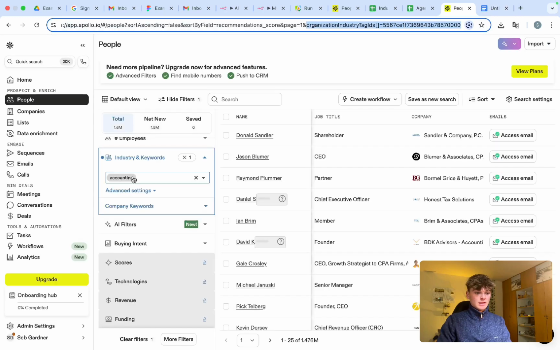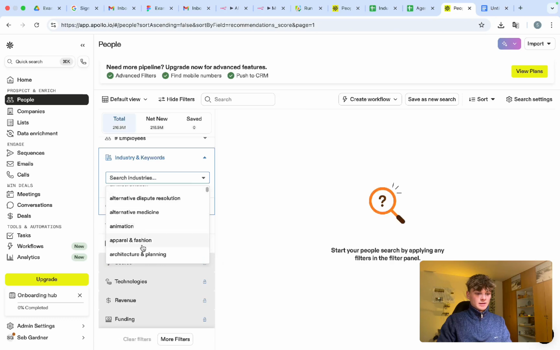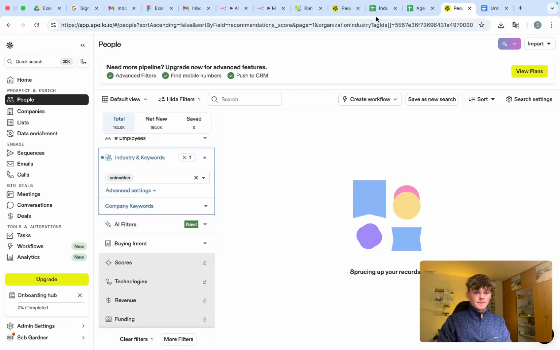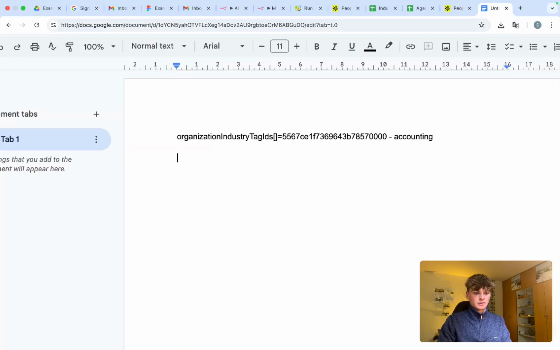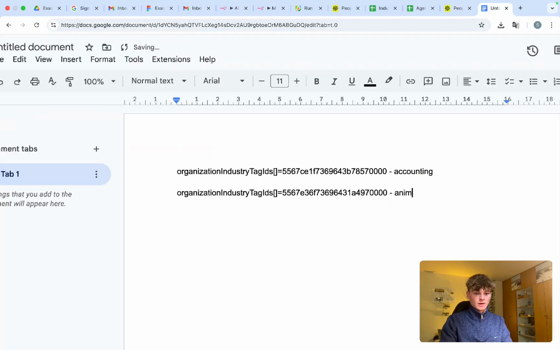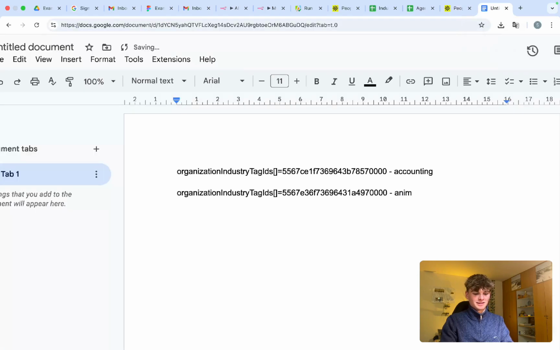And then if we do the same, if we remove accounting and instead we want to add animation, this new organization tag ID has been attached to the URL. So now this one is for anime. Was it anime? Animation.